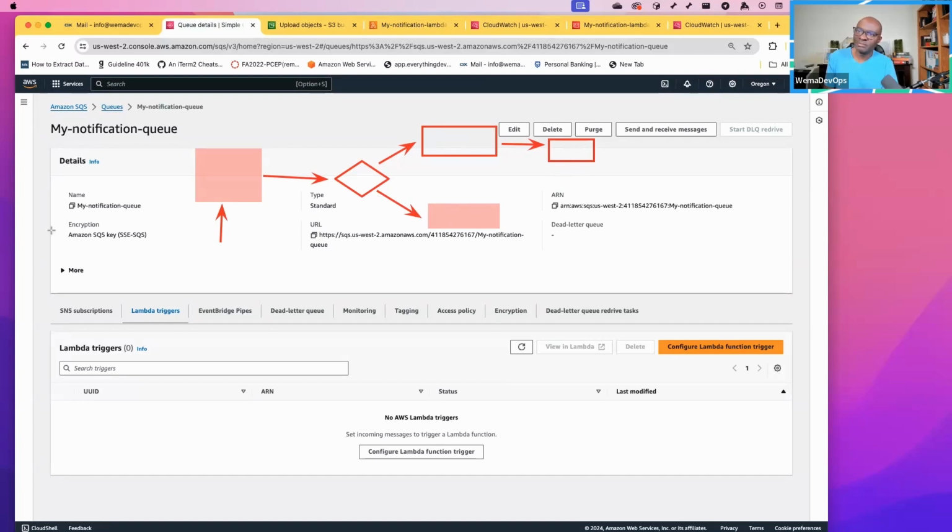But now from the queue, we can go a step further and create another Lambda. The purpose of this Lambda will be to retrieve the message from the queue. It can split the message, because here we're only interested in metadata. We only send metadata to the queue. So we can retrieve that metadata, and using this Lambda, we can process it and send it somewhere else. So now, just by a single upload, it is going to trigger all these things. You will receive a notification. It will send a message to the queue. It will trigger another Lambda to do something.